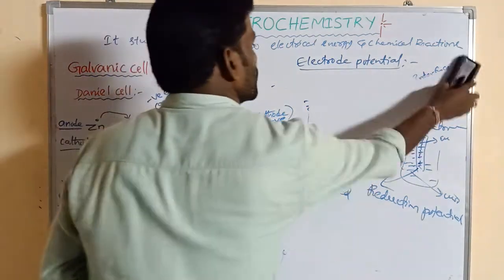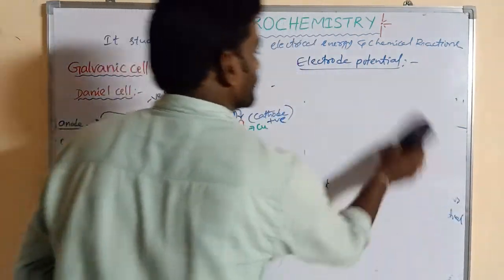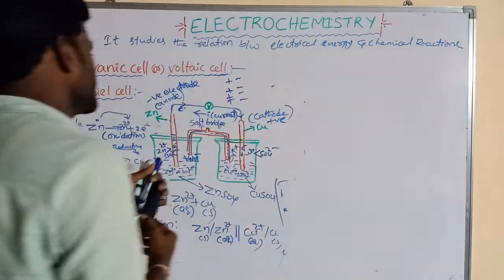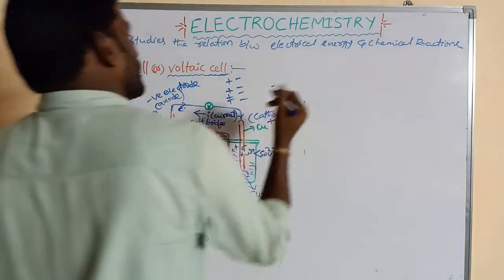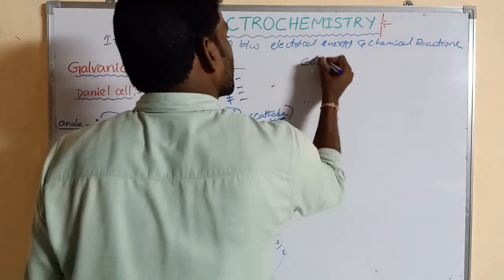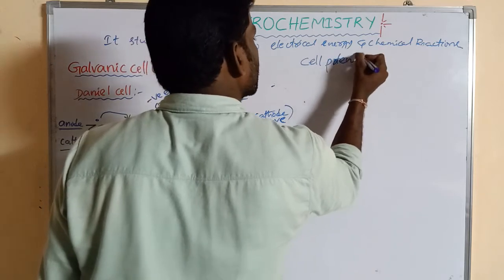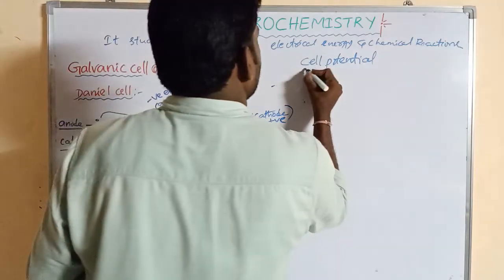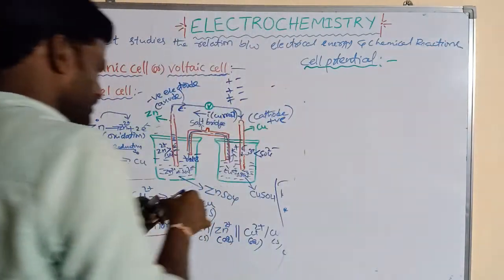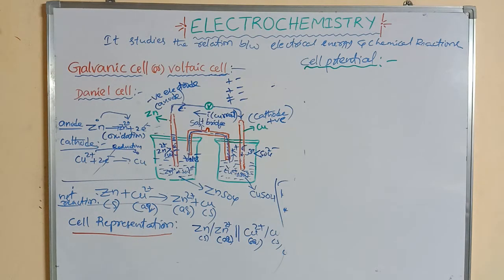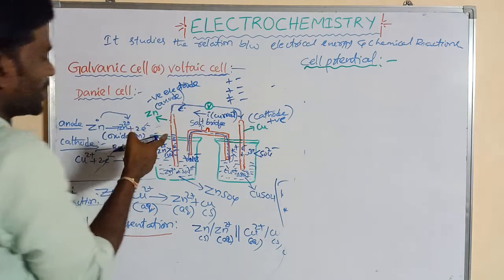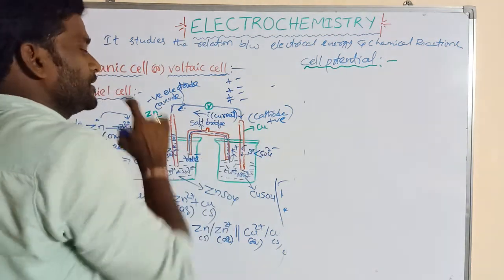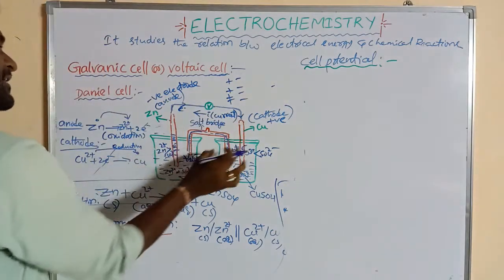Now we know oxidation potential and reduction potential. Now, cell potential. What is the cell potential? This zinc has oxidation potential, this copper has reduction potential. So there is some potential difference between these two electrodes.